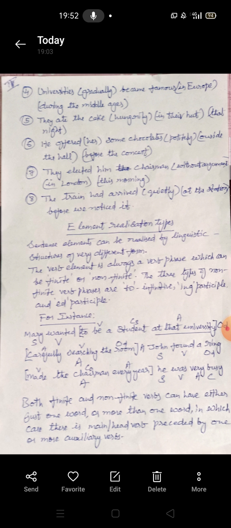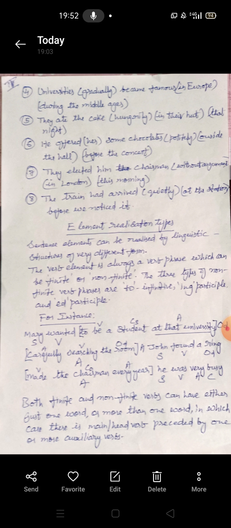And the verb phrase, before we come to the main verb, can have two to three auxiliaries, helping verbs. So that is the entire verb phrase. The three types of non-finite verbs are the to infinitive, the ing participle, and the past participle, that is the ed participle.